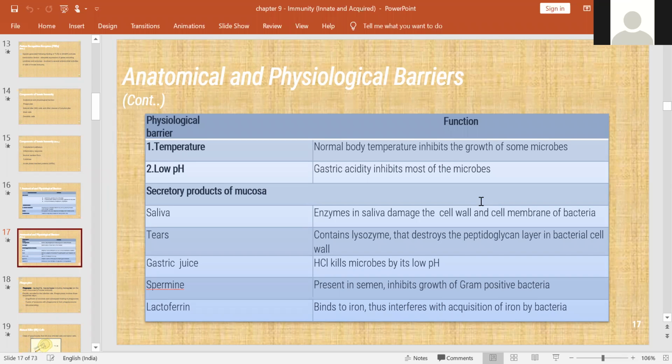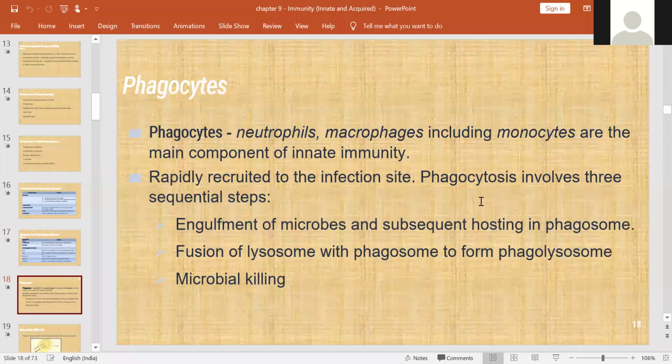And another one, lower pH. Gastric acidity inhibits most of the microbes. And another one, secretory products of the mucosa. One is saliva, tears, gastric juice, and sperm. And another one, lactoferrin. All of them prevent the microbes' entry.